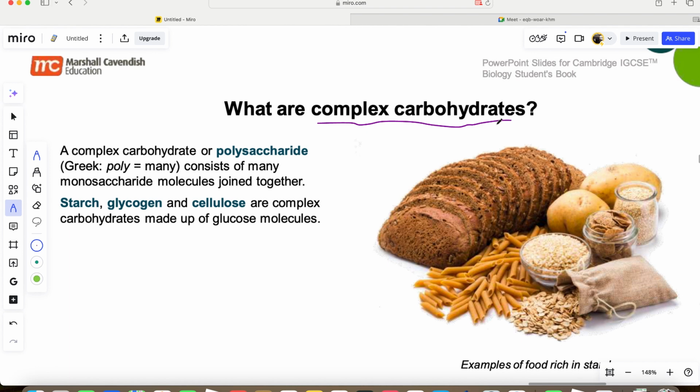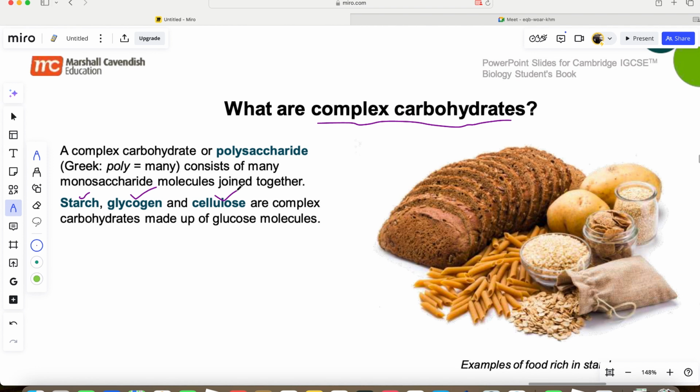Now, the complex sugar is different from monosaccharides or simple sugars. When many simple sugars are added together, you get a polysaccharide, a complex sugar, which is called starch. A good example of a complex carbohydrate is what? Starch, glycogen, and cellulose. Okay, now let's move on.